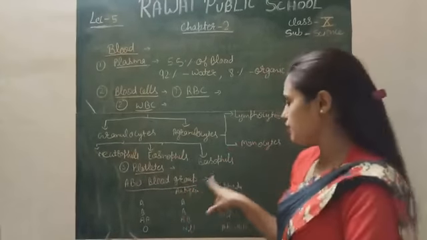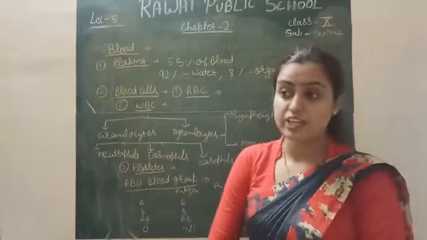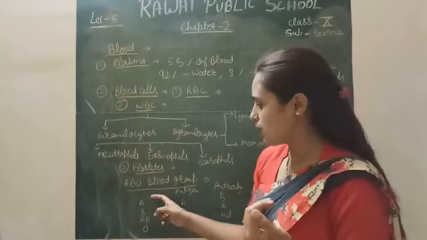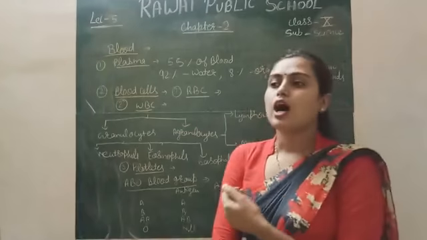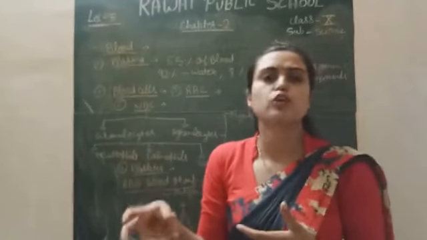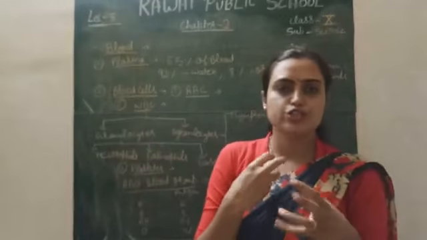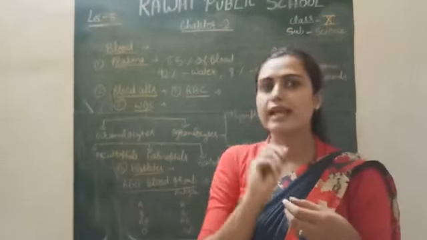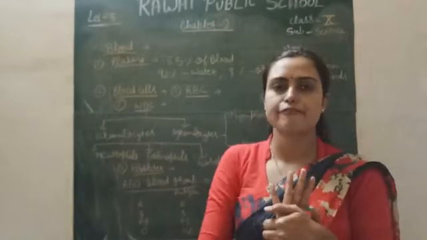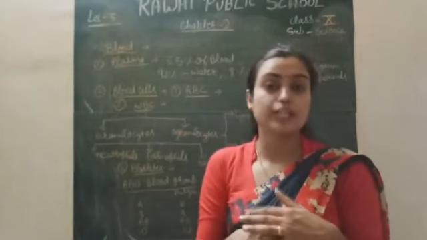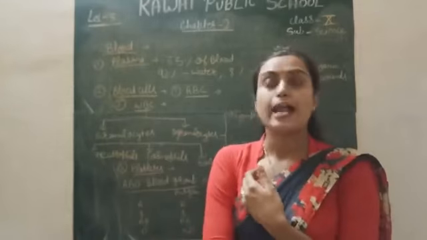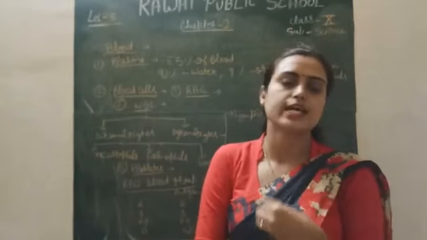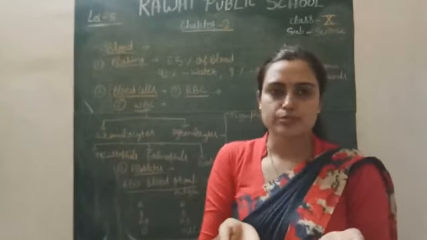One more important factor about blood is the type of blood group. We have the ABO type of blood group. We have 4 different types of blood group: A, B, AB and O. Actually the type of blood group depends on the formation of antigen and antibody. On the surface of your RBC an antigen is always produced, and in the plasma an antibody is produced against the antigen. Antigens are always foreign particles, and an antibody is a protein which is synthesized by your immune system, you can say.